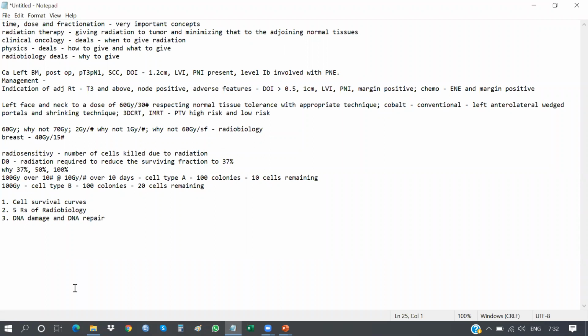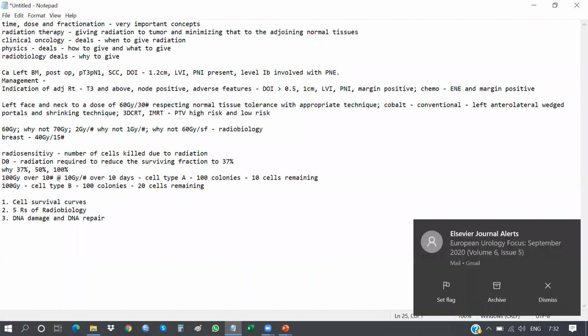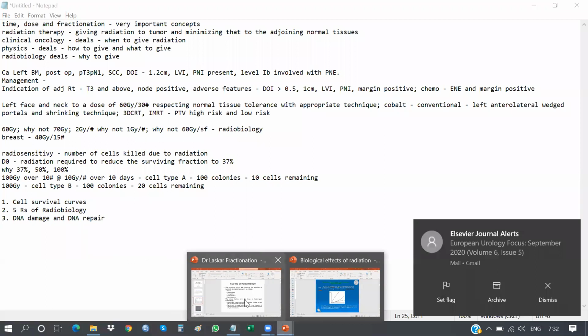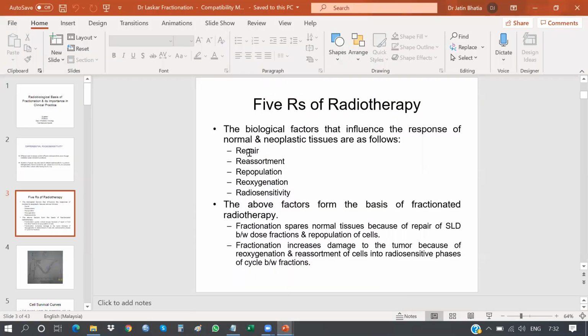So in this slide, the important points are: understand all these things: repair, reassortment, repopulation, reoxygenation, radiosensitivity. Fractionation, we'll discuss more about different fractionation schedules, different types of damage, sublethal, potentially lethal damage, and lethal damage.